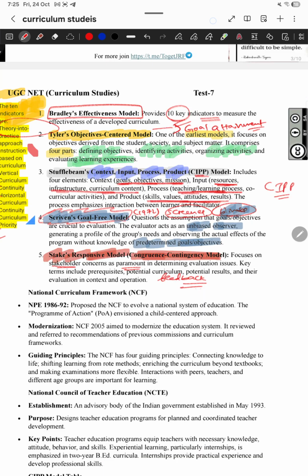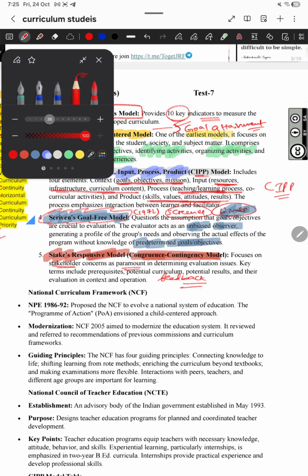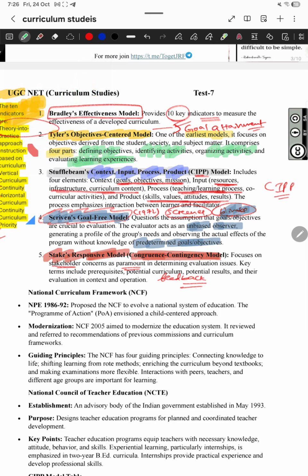So now let us see in which years each was introduced. I am writing it in green color. The Bradley effectiveness model was given in 1985, and the next one, the Taylor goal attainment model, in 1949.